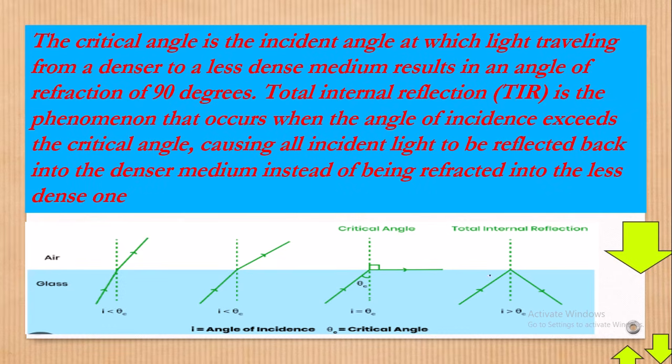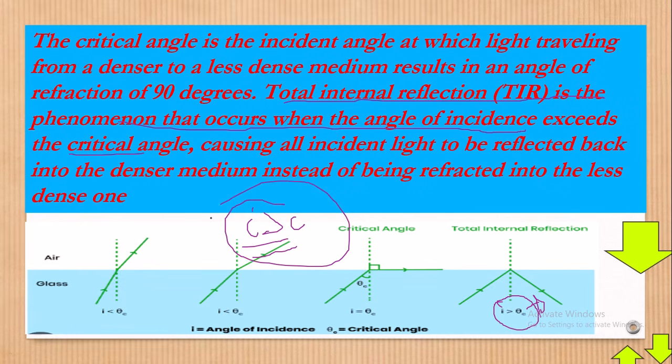So when does total internal reflection occur? Total internal reflection occurs if the angle of incidence is beyond the critical angle. Once the angle of incidence is beyond the critical angle, then total internal reflection takes place. Total internal reflection is the phenomenon that occurs when the angle of incidence exceeds the critical angle. And this is what we are going to look at in the other question.